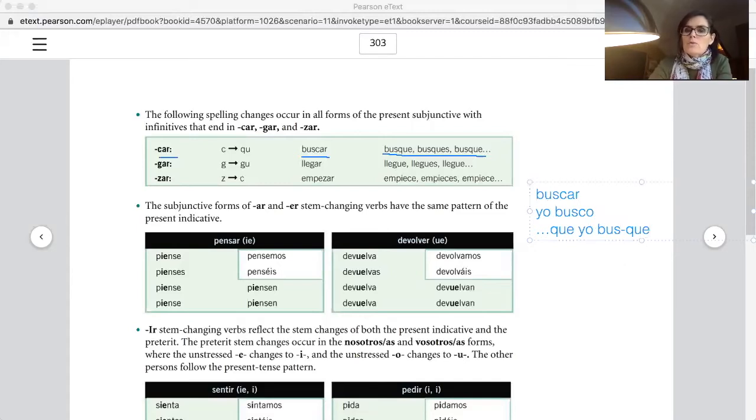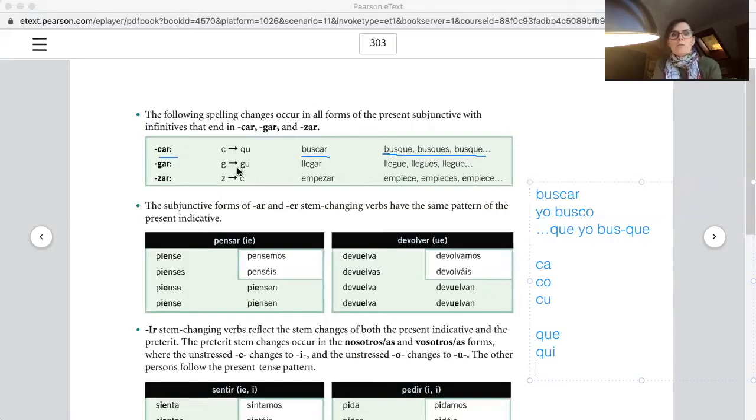Let me separate this to show you. Que yo busque. That qu is making the k sound. Again, let me write it for you like I said before: ka, ko, and ku. Let me put it in a column like I did before. Ka, ko, ku, and then to make ke, ki, you need qu. And this is the reason why. Now we are going to do the same with all these others.